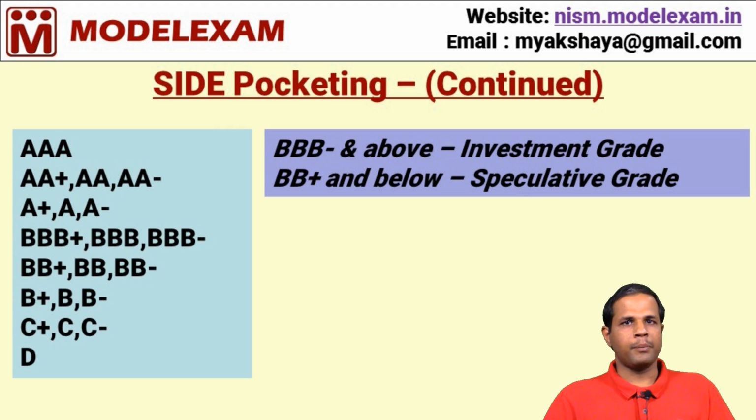Any rating of BBB minus and above, they are known as investment grade ratings, and ratings of BB plus and below that, they are generally known as speculative grade ratings. Side pocketing comes into picture whenever ratings come down from investment grade to speculative grade. So, let us understand with an example in the coming video.